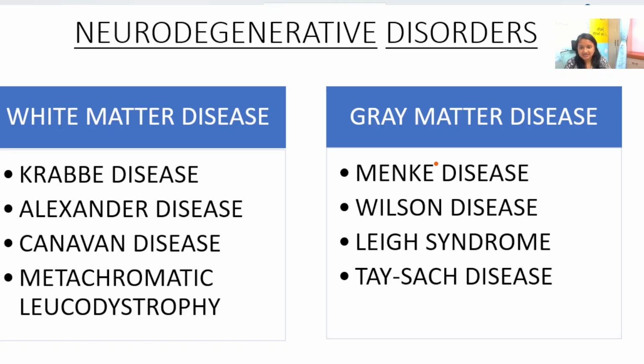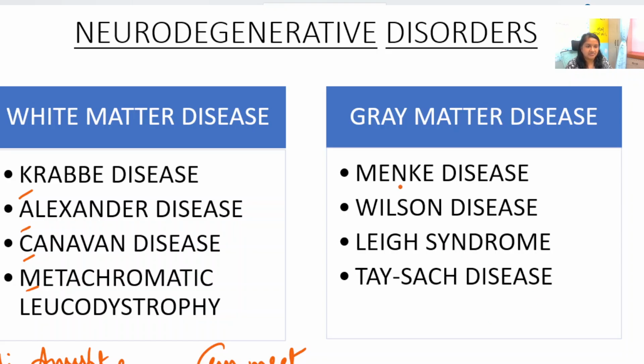Now neurodegenerative disorders, white matter disease and gray matter disease. White matter disease: Krabbe disease, Alexander disease, Canavan disease and metachromatic leukodystrophy. This you can remember as Kohli, Anushka, can meet. So that is K, A, C and M. Krabbe disease, Alexander disease, Canavan disease and metachromatic leukodystrophy.